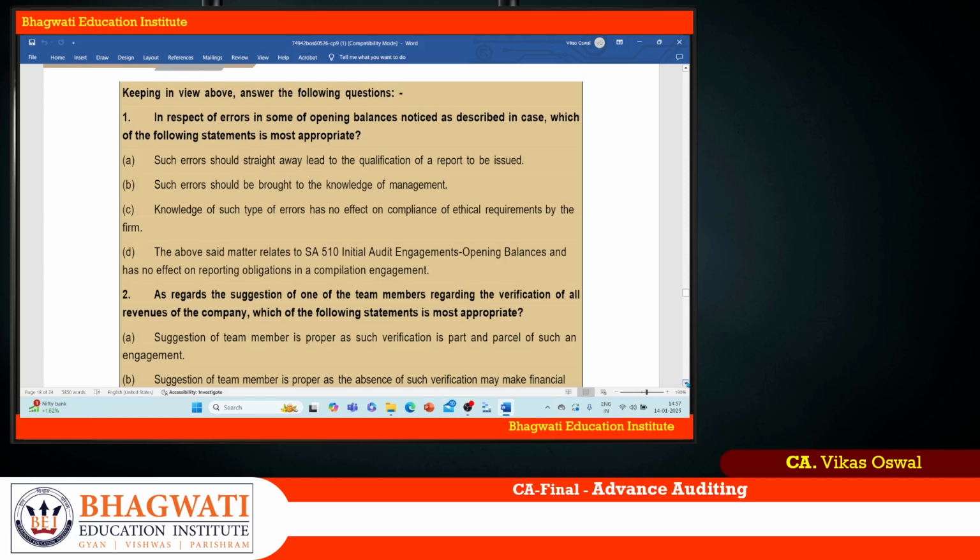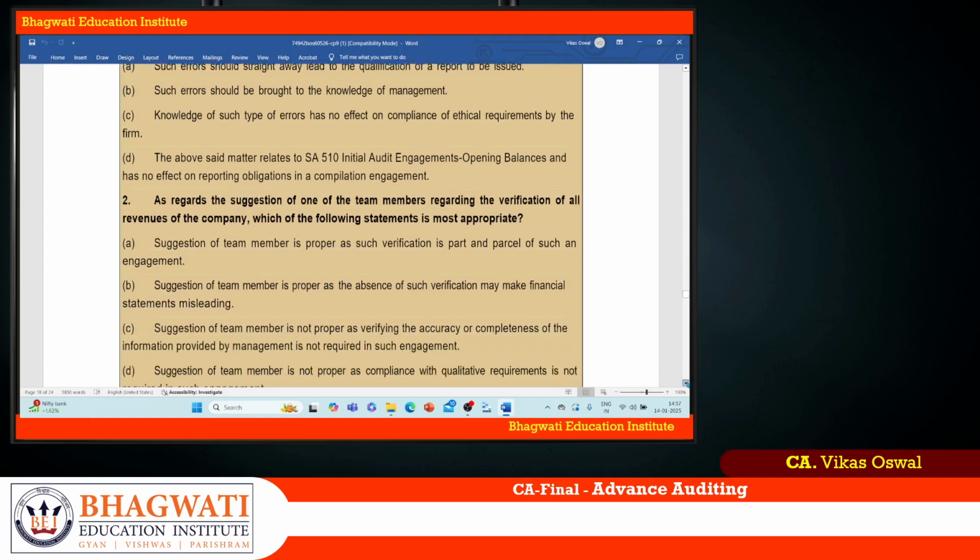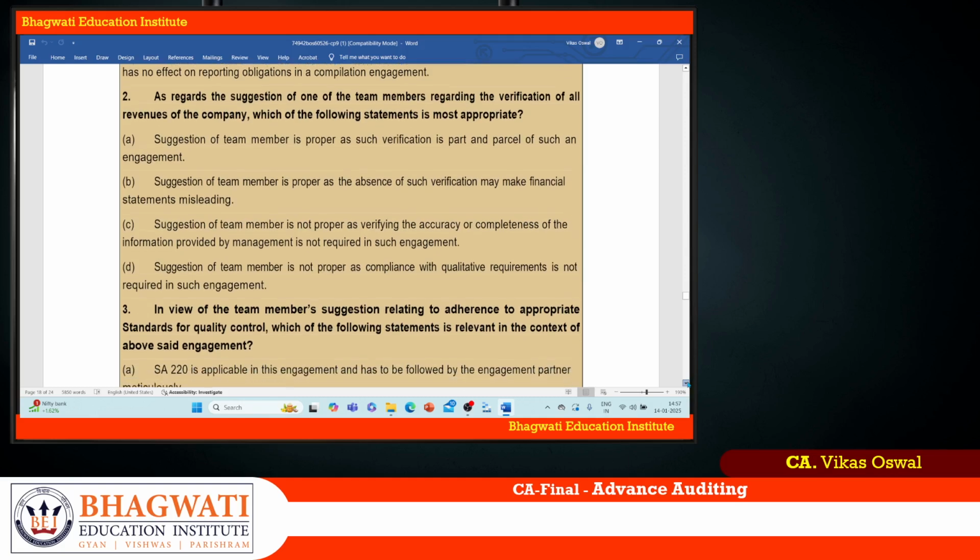So in this case, B is the more appropriate answer: the errors should be brought to the knowledge of the management. Let us go to the next question. As regards the suggestion of one of the team members regarding the verification of all revenues of the company, which of the following statements is most appropriate?